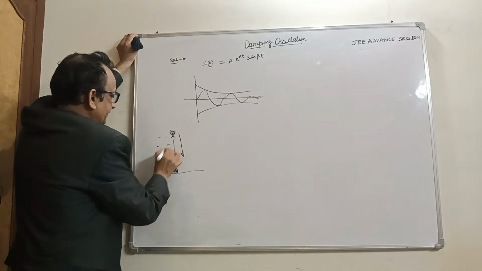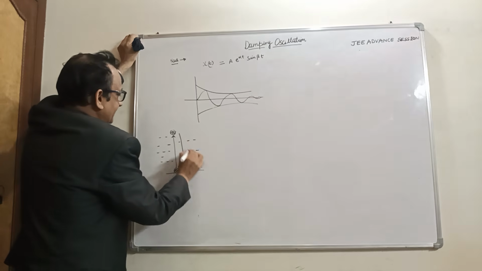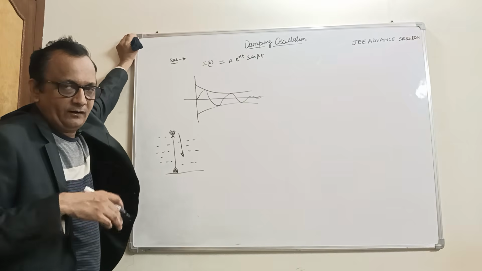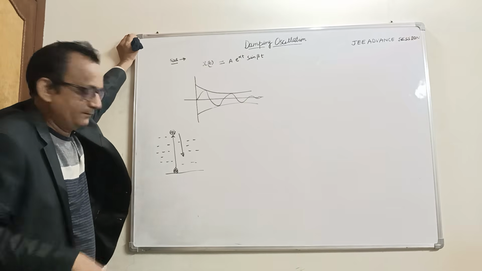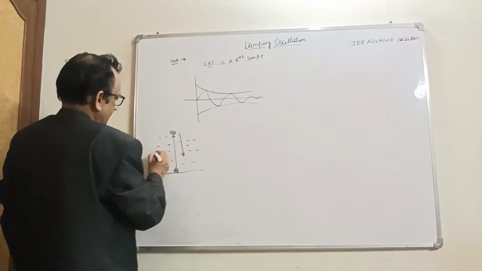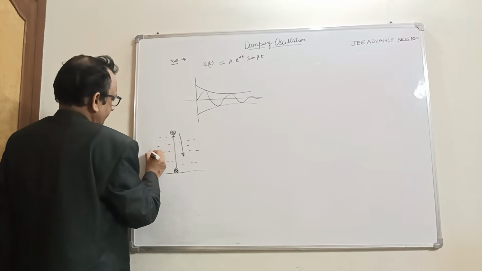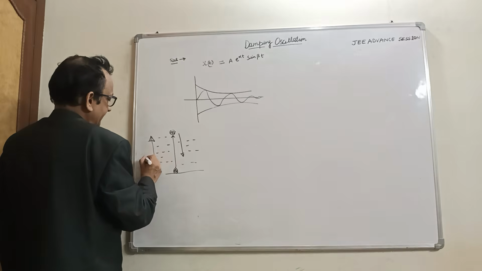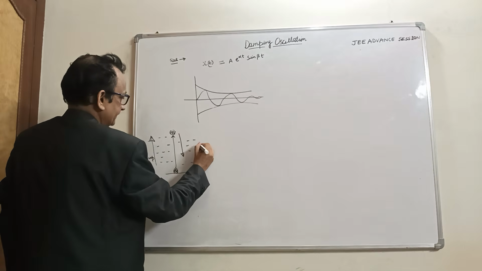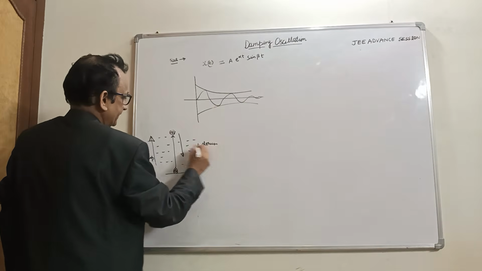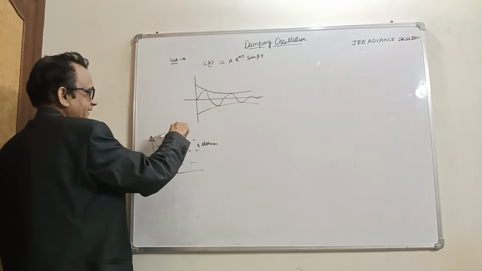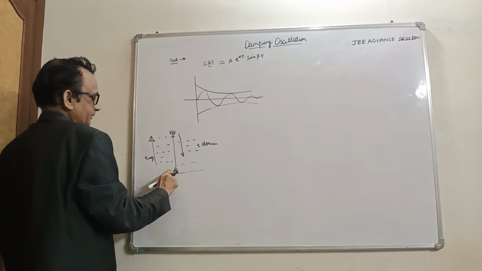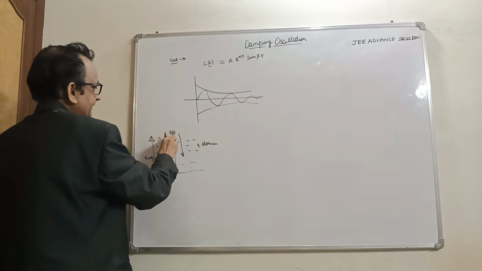Here the medium, air, having atmosphere, is present. So we know drag force is acting on the ball when it is moving up and moving down. When the ball moves in the upward direction, the time taken is time up, and this is time down. This is the time taken by the ball to reach from the upper position to the down position, and time up is from the bottom to the highest position. The same height is here.